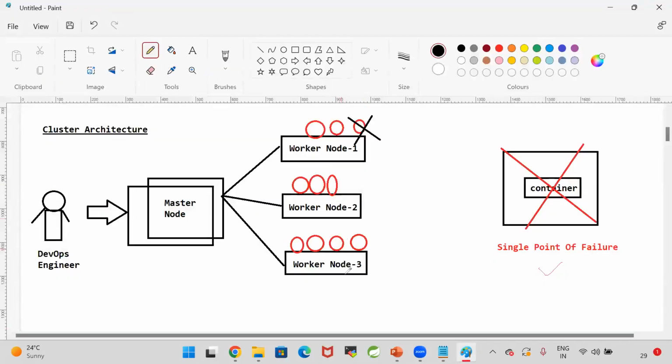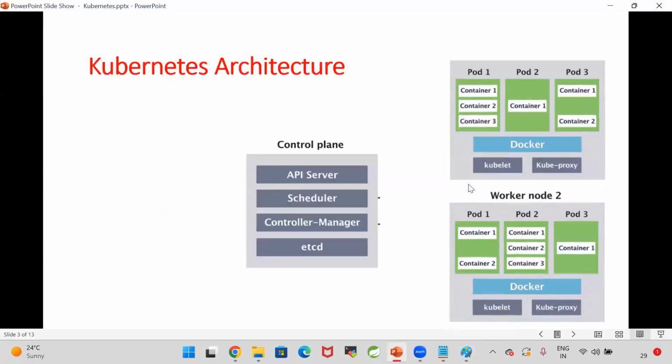So there are 3 worker nodes available. I asked to deploy a MySQL container. So where should that MySQL container be created? It should be created in the first worker node, or second worker node, or third worker node. Where your database container should be created, that information will be identified by the scheduler. How will the scheduler identify it? The scheduler is going to talk to the worker node agent.